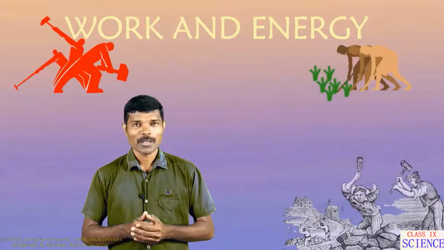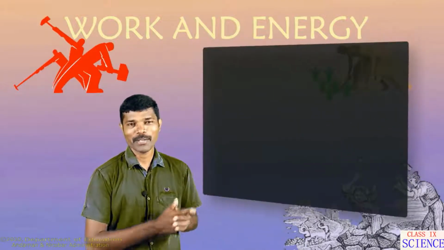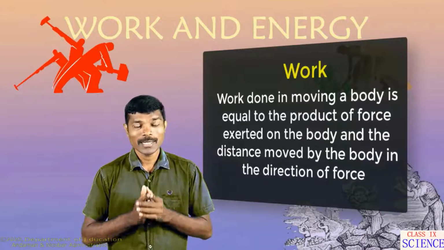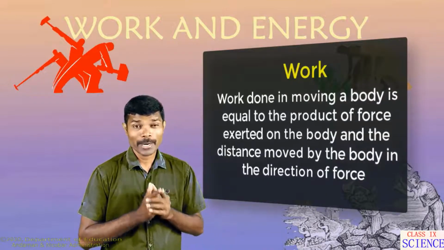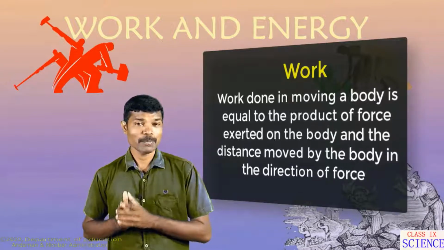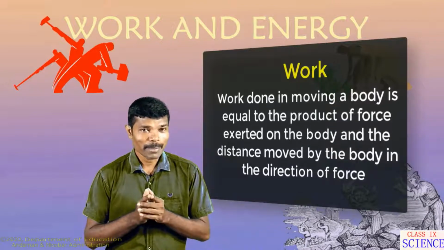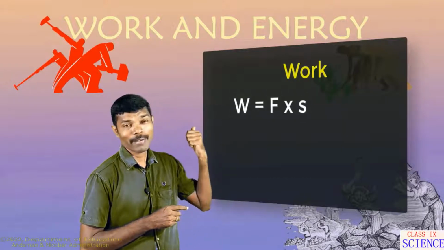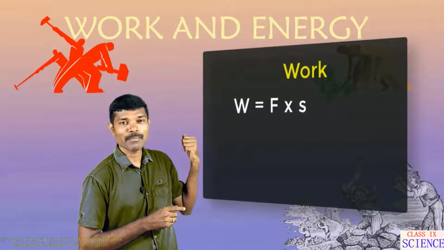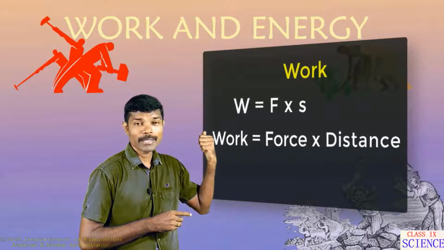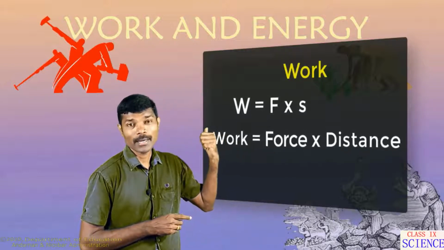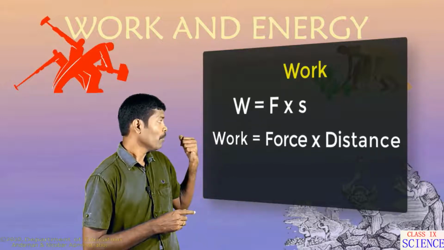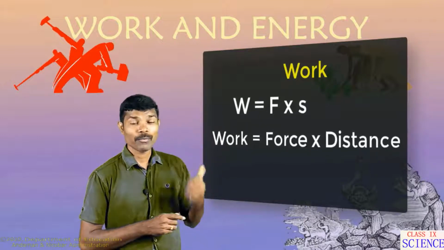Got it, children? On the basis of what we have learned before, we can define work: work done in moving a body is equal to the product of force and the displacement or the distance. Mathematically, it can be expressed as W = F × S. Here W is the symbol of work done, F is the symbol of force, and S is the displacement or distance covered. So this way we can understand what is work.